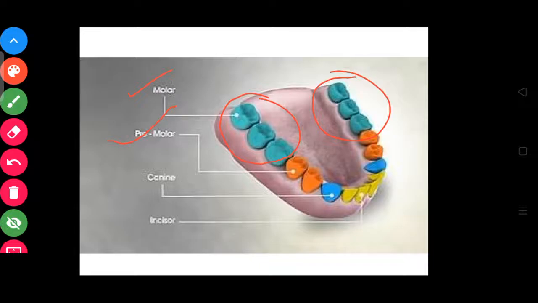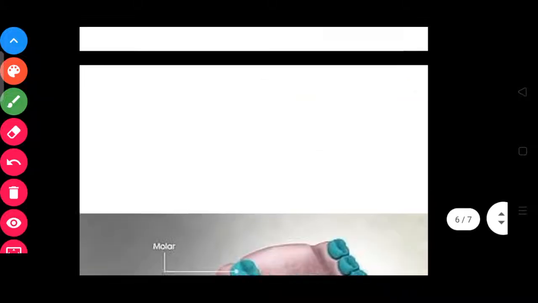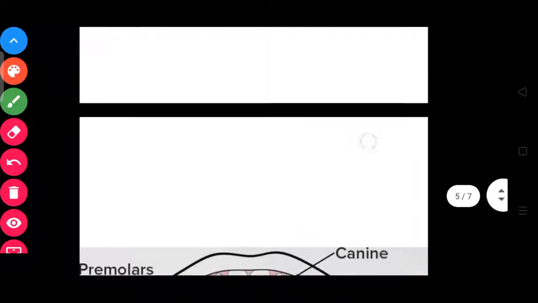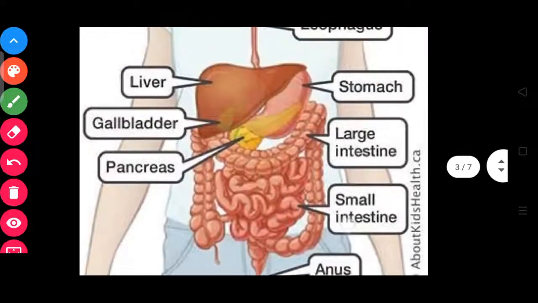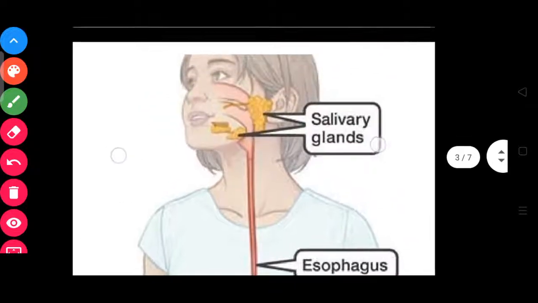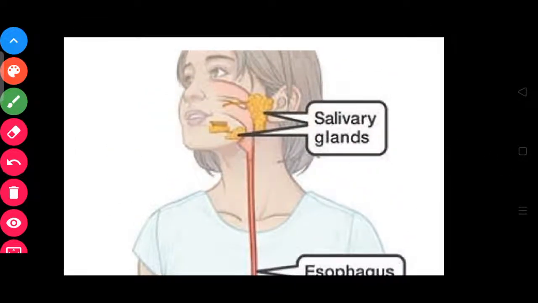After that, our mouth contains a digestive juice called saliva. I will go to this picture. Our mouth contains a digestive juice called saliva, and this saliva is present in the salivary glands.